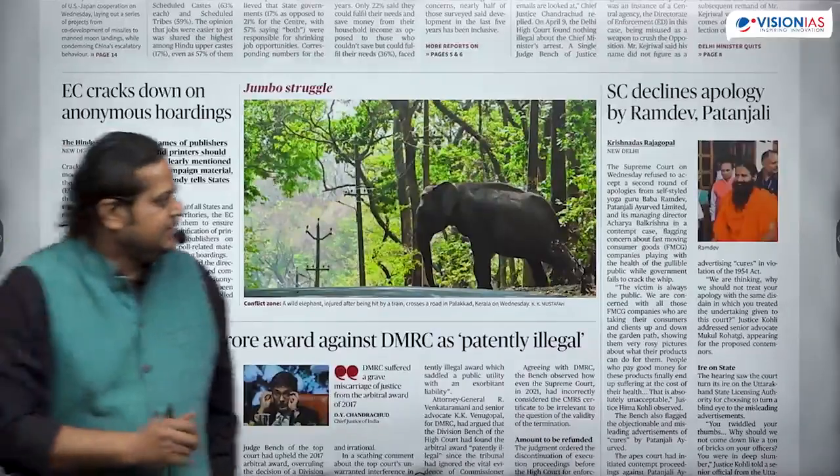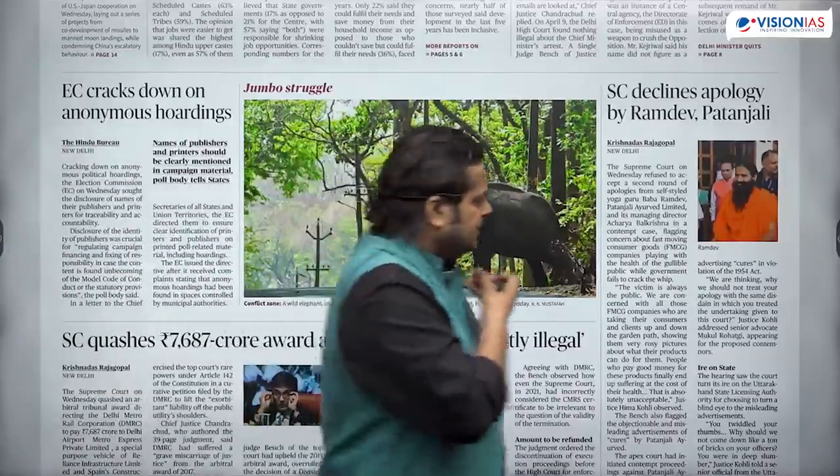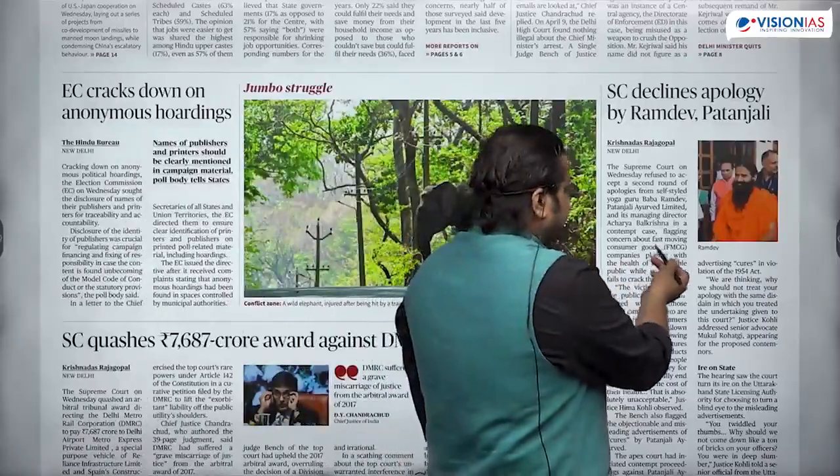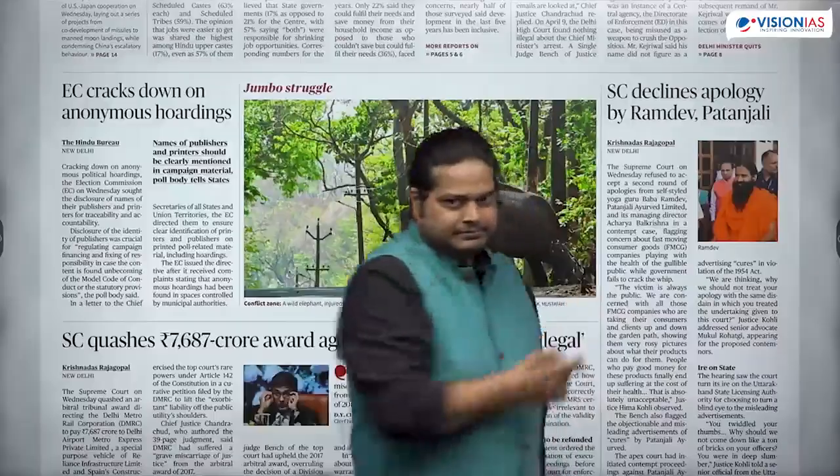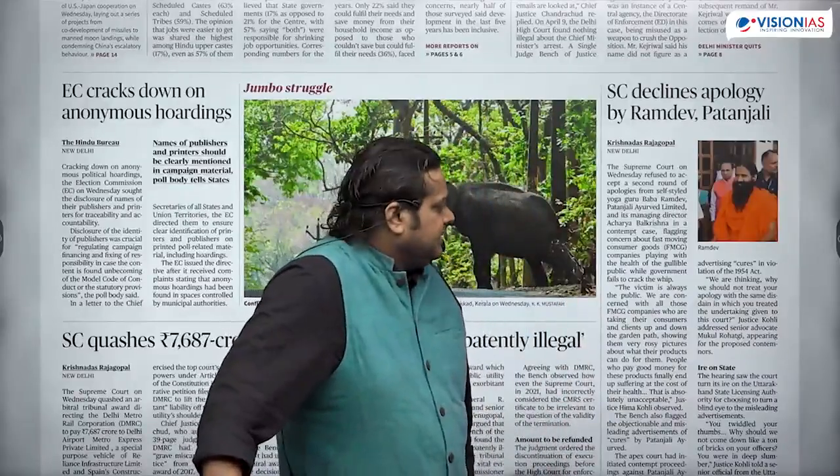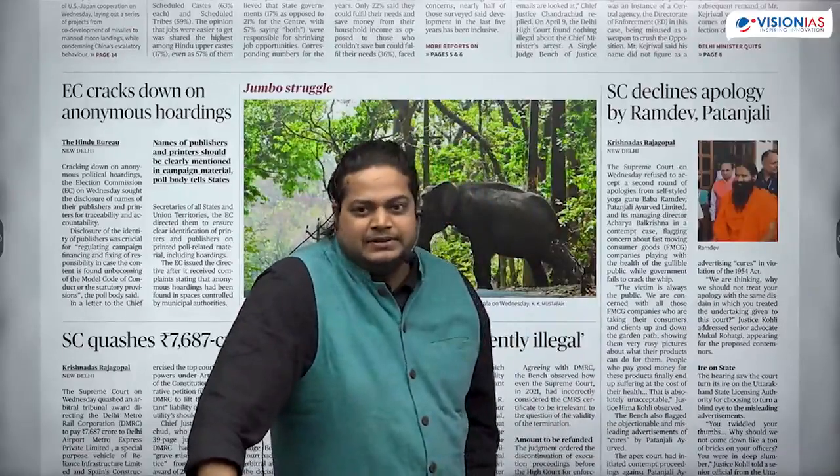We'll see it is related to advertisement. Then one term is there, FMCG. What is this? Fast moving consumer goods. We'll try to see what it is. UPSC can ask a question on this. So what is it? We're not getting this idea from this article.